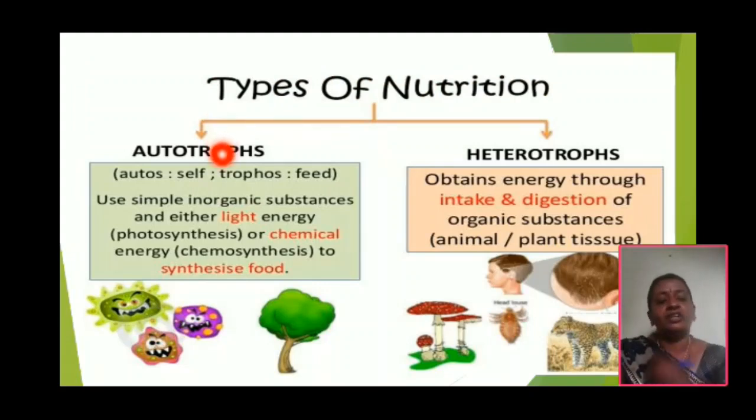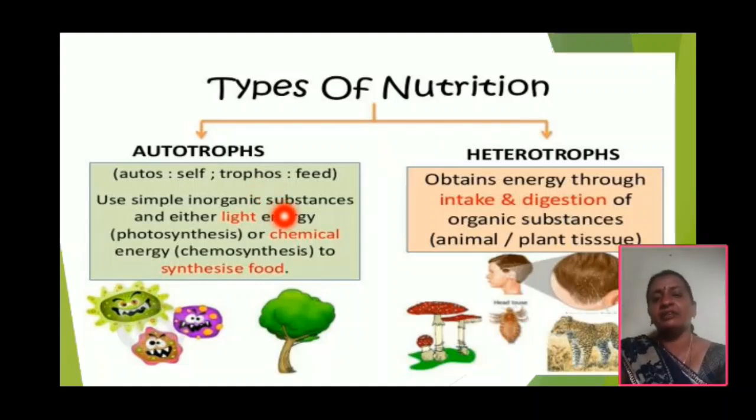The word autotrophic is made up of two words: auto means self and trophic means feed or nutrition. So autotrophic means the organisms synthesize their own food materials, because they have chlorophyll pigment.